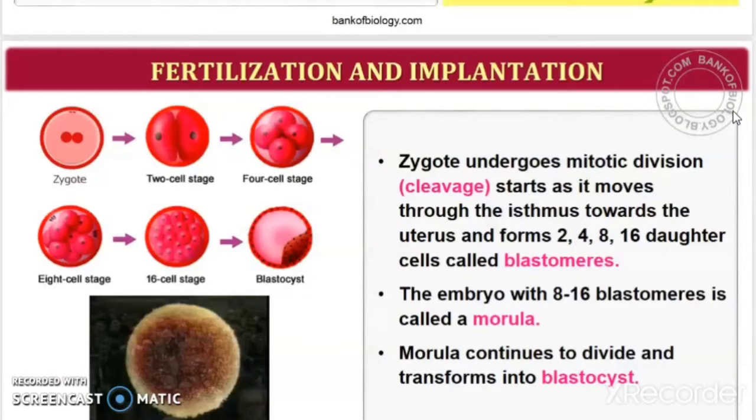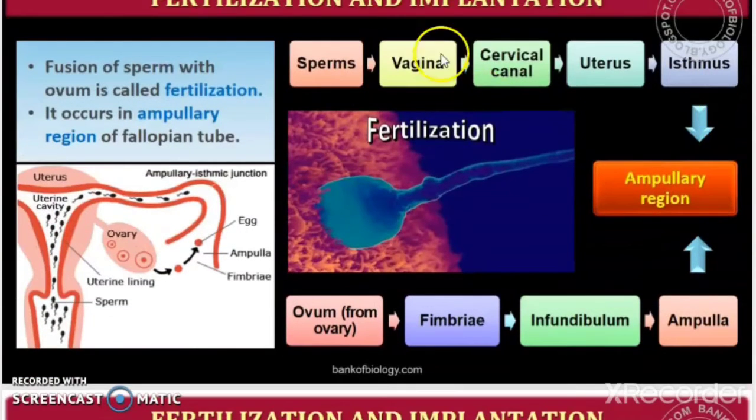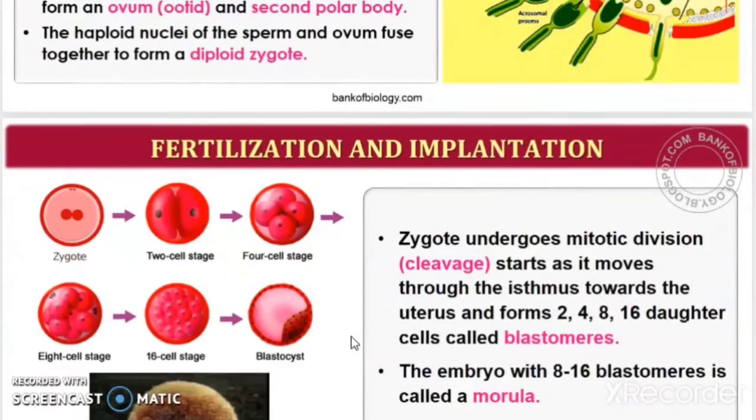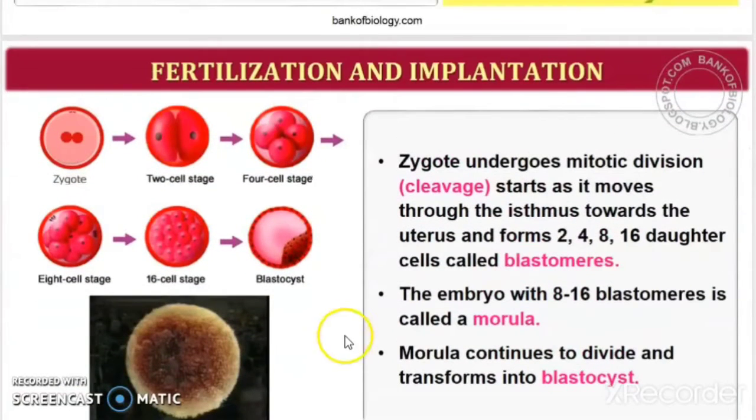So we know, where is fertilization happening? We saw that fertilization, that is fusion of the egg and the sperm, happens in the ampullary isthmic junction. This is the place where the fertilization happens, and the uterus is seen here, so it is away from the oviduct. So what should the fertilized zygote do? It has to move towards the uterus for implantation. So how are they moving towards the uterus and how do they get implanted? Let us learn about it.